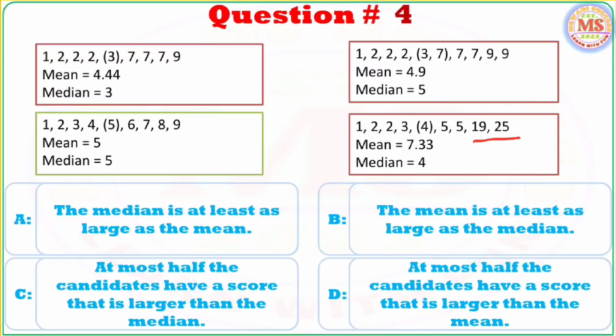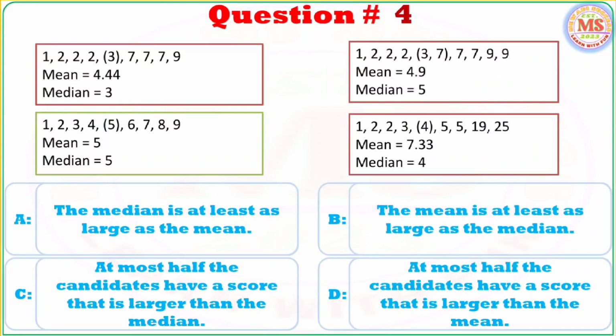In this case option D will be wrong, because 19 and 25 are larger than 7.33, but 5 and 5 are not larger than 7.33, and hence option D is wrong.